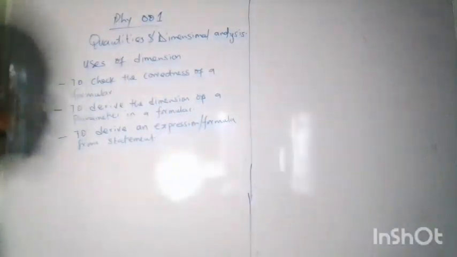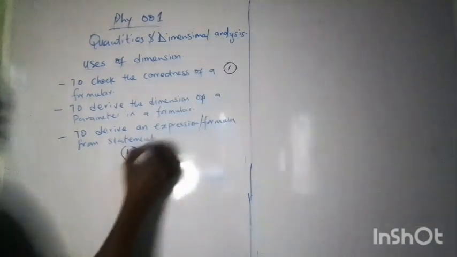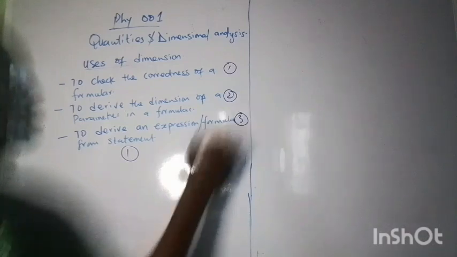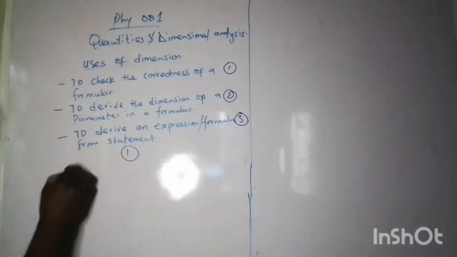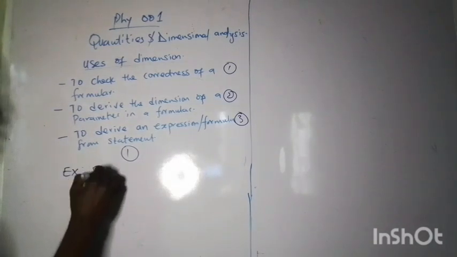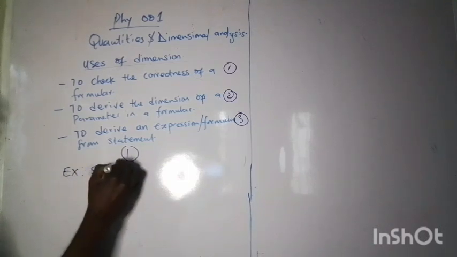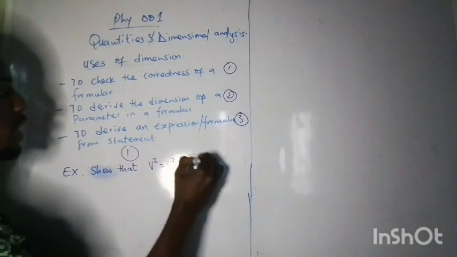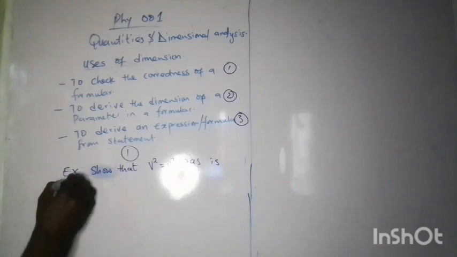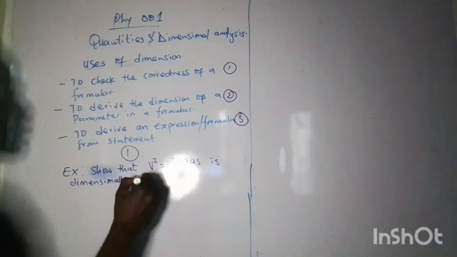Okay. So for the first one, which is the uses of dimension, I rename this 1, I'll name this 2 and 3, so I don't have to rewrite the whole word again. I leave this part of the board so we can make reference to it. Now, take for example, if I say show that v squared equals u squared plus 2as is dimensionally correct.